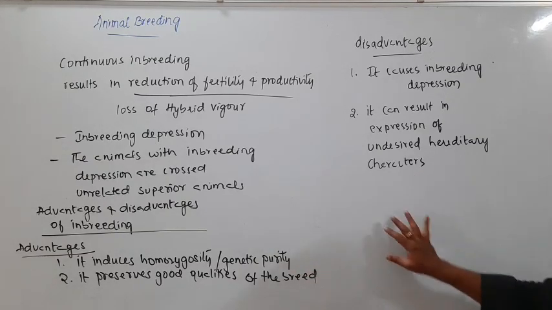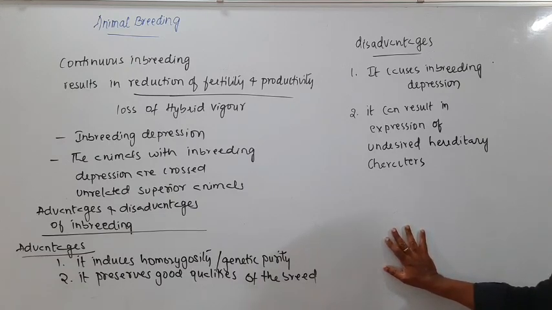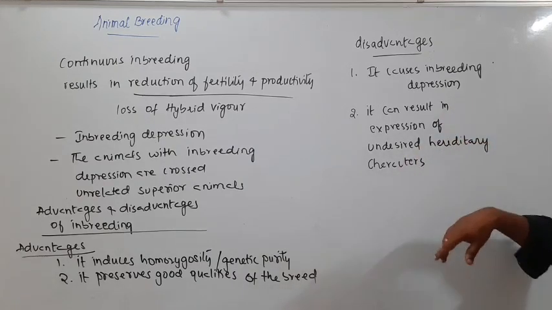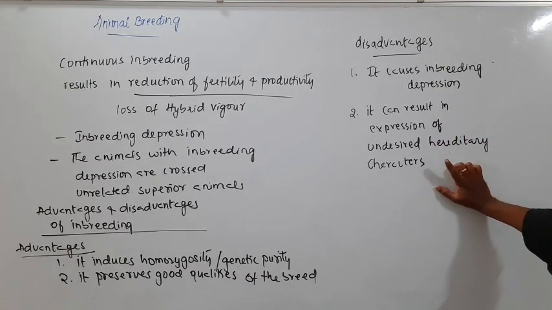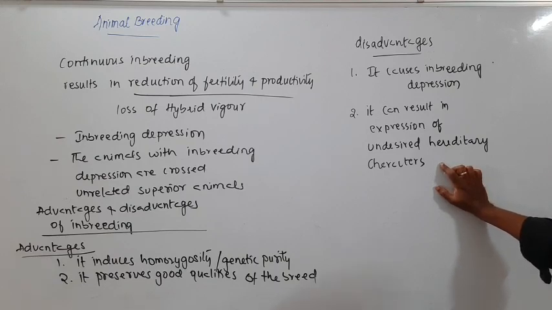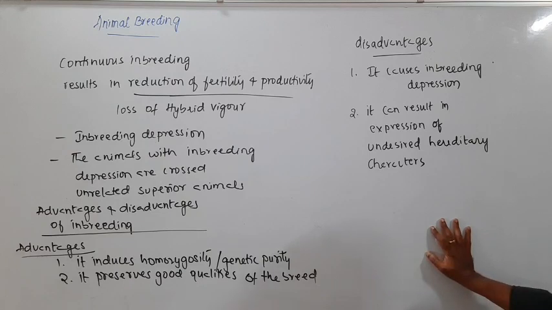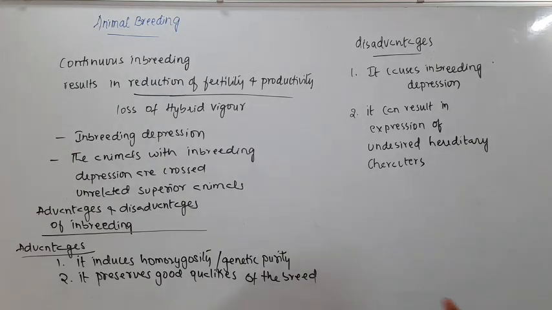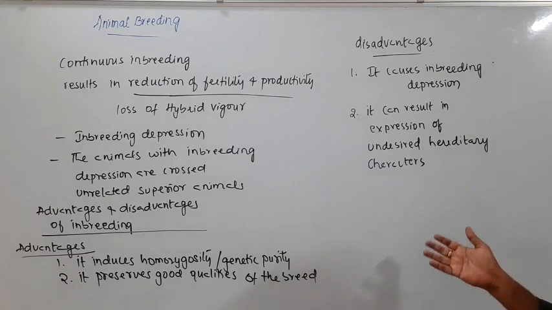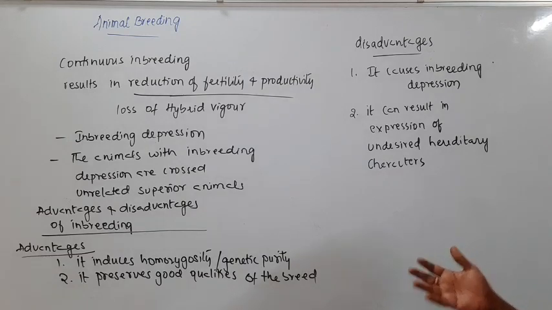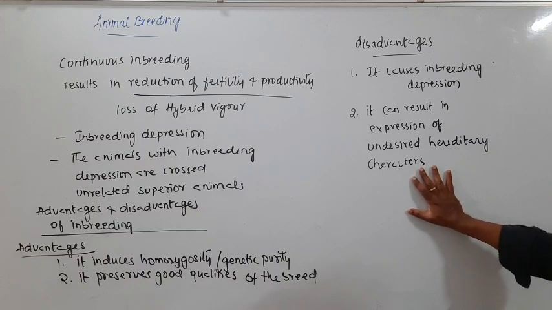That we have seen in case of sexual reproduction in flowering plants, when I was talking about artificial hybridization. Anyway, one such disadvantage is that it can express undesired hereditary characters, and if that is the case, then the animal with those undesired hereditary characters is of no use. So you can eliminate them and select only the ones with the best characters. So this is all about inbreeding.